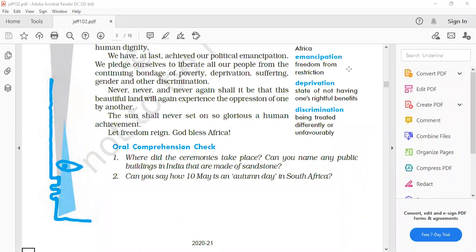This is a general problem which you all students are doing, leaving aside a few, because I'm checking your notebooks. The general problem I have found is that if the question is given in the past, you start your answer in the present and then you go to the past. Please, beta, take care of this. The first, very important thing is that you must use the same tense which is given to you in the question. If the question is given in the past, answer in the past. If it is given in the present, try to answer in the present.